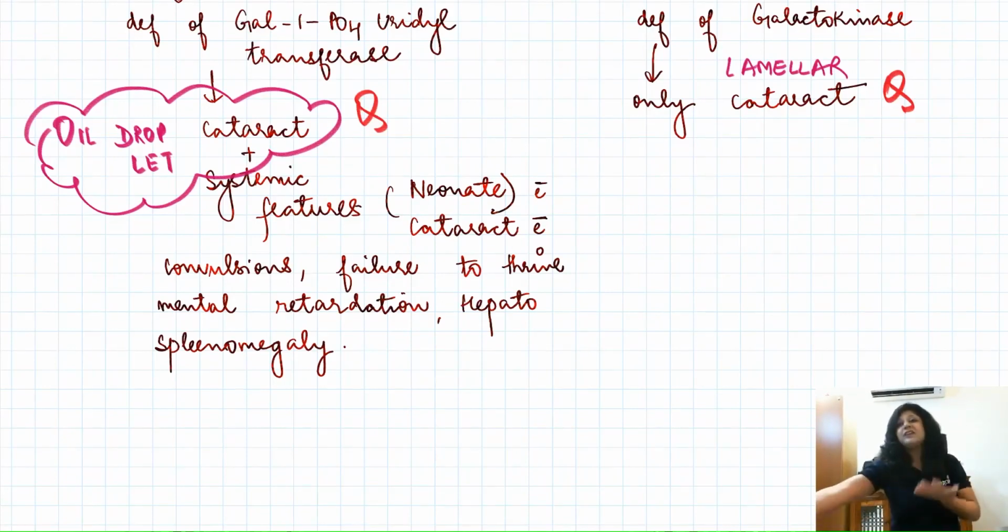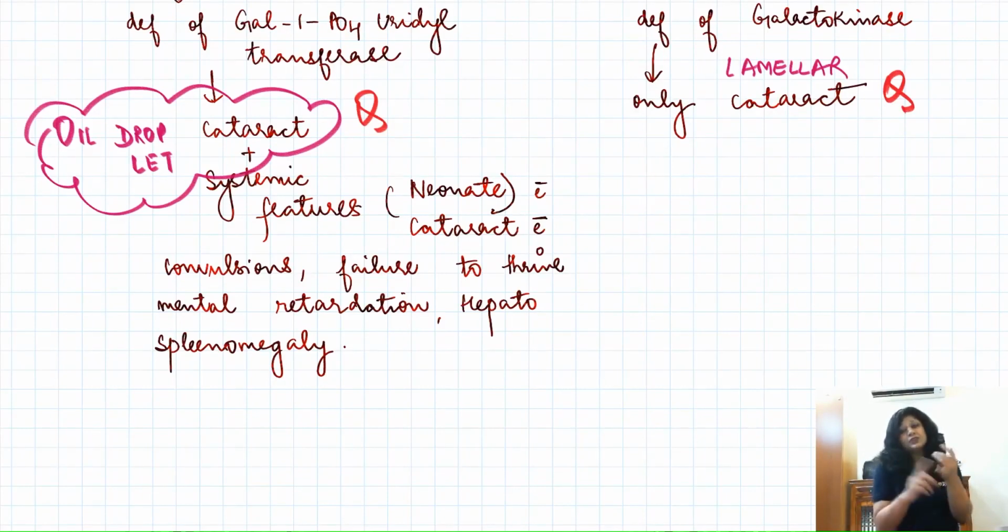Like yesterday we discussed congenital rubella syndrome. Mainly it was having involvement in the eye, but heart was also affected, ear was also affected. So you have to be very clear. And whenever we read such things, read it as a topic and don't read it just from the eye. You have to learn it as a whole syndrome. So we are having so many symptoms here, you should know.